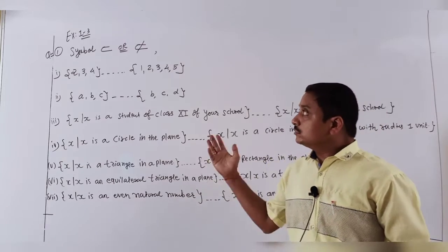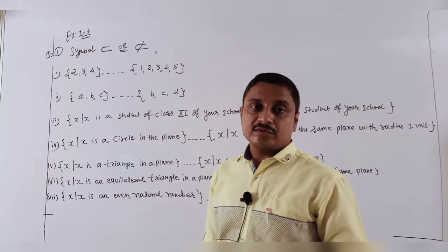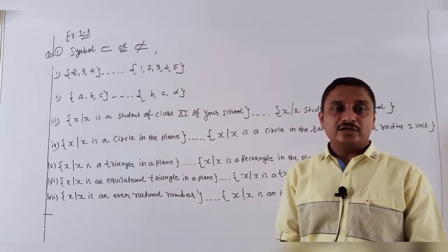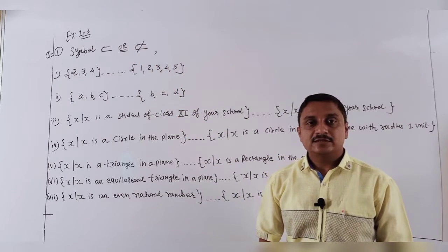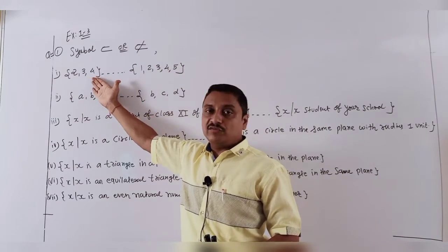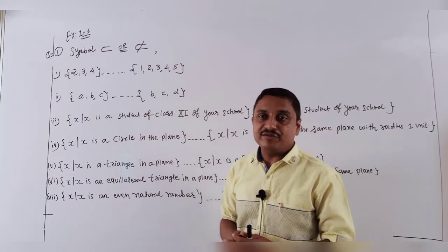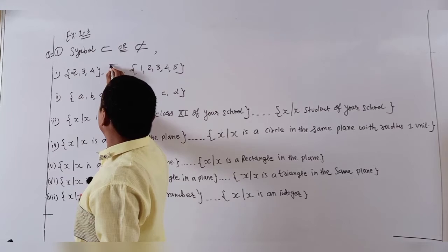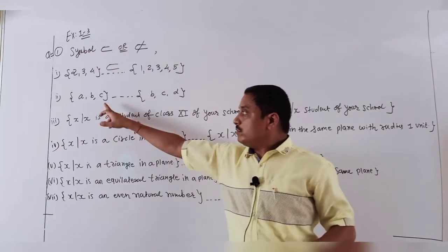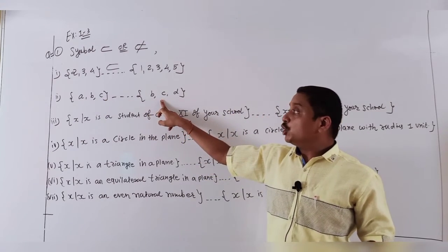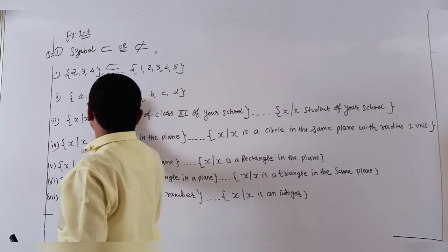Students, now I am going to exercise 1.3. Question number first, just fill in the blanks using subset and not a subset. So students, first question: are 2, 3, 4 present here in 1, 2, 3, 4, 5? Yes, definitely present, so I write down it is a subset. Second, are A, B, C present here? No, B, C are present but A is not present. So I write down not a subset.